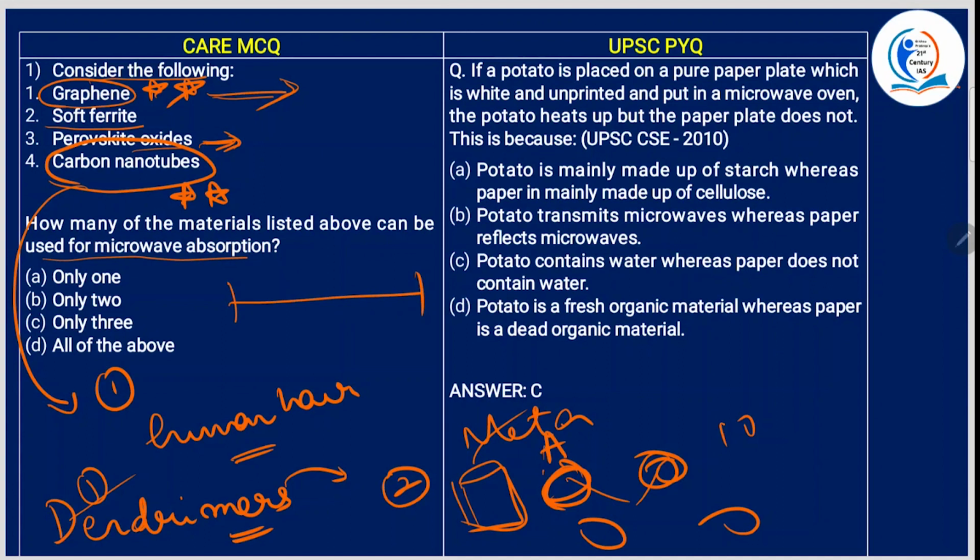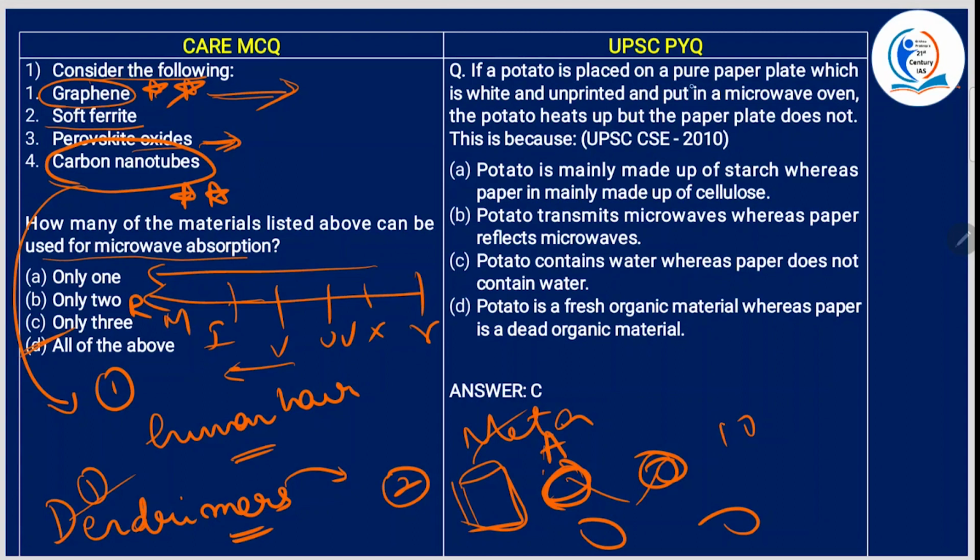Now, if you take the electromagnetic spectrum, this order is also important for prelims: gamma rays, X rays, UV rays, visible range, VIBGYOR, infrared, micro, and radio. This is the order. Order of what? Increasing wavelength and decreasing frequency. Okay, so you have to remember that. And how many of the materials listed above can be used for microwave absorption? All the four. Okay, yeah.